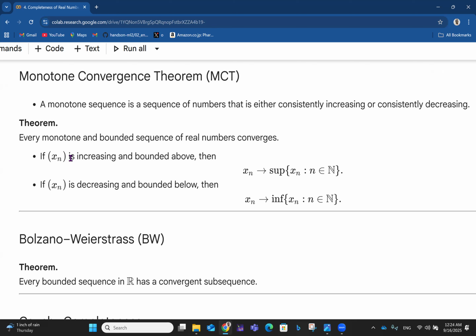So if you have a sequence xn which is increasing and bounded above, it is increasing, right? But it is bounded above. It is approaching the particular limit above. Then you can say that xn approaches the supremum of all the possibilities of xn, such that n is a natural number. All right. And so it means that xn is approaching a particular value, which we can consider as the supremum of xn. Then if xn is decreasing and bounded below, then we say that xn is approaching the infimum of xn, such that n is a natural number also, right? That is the monotone convergence theorem.